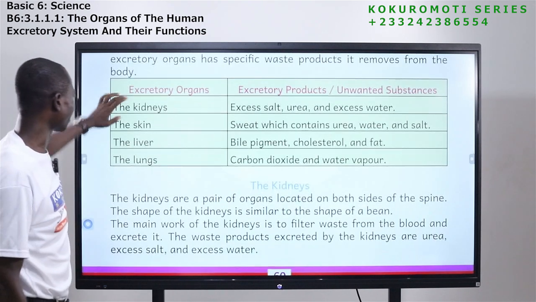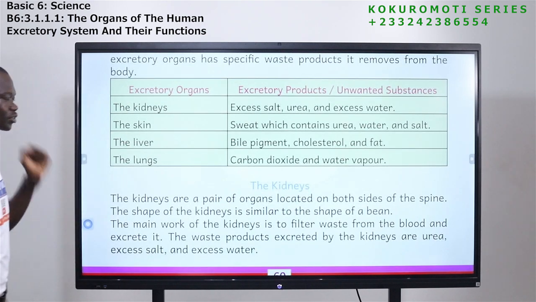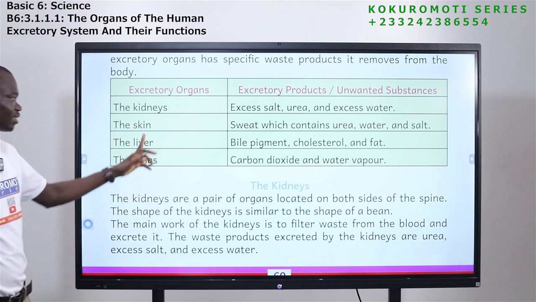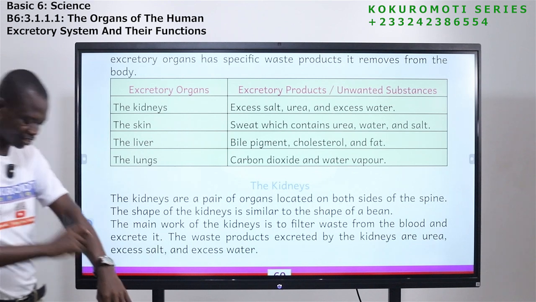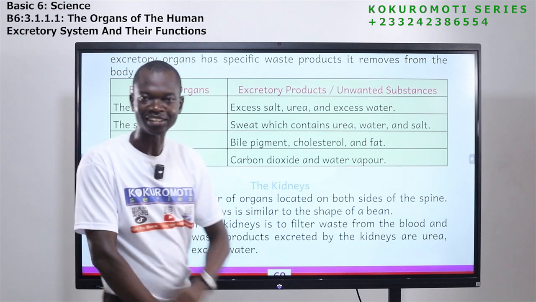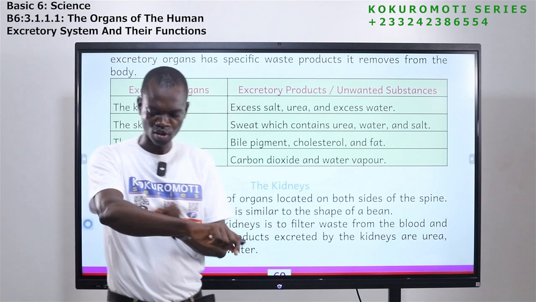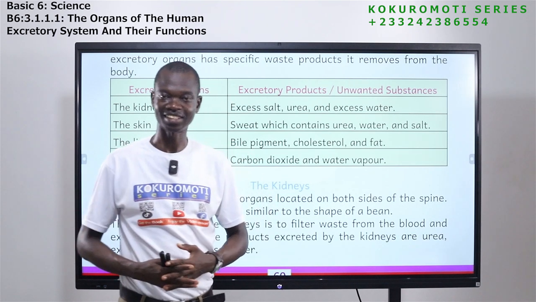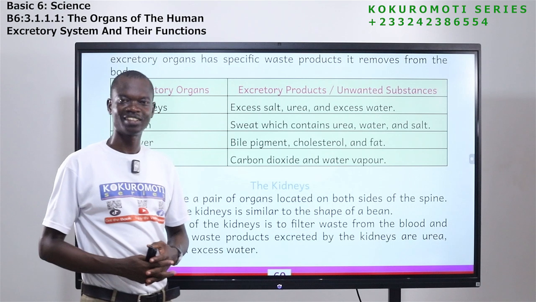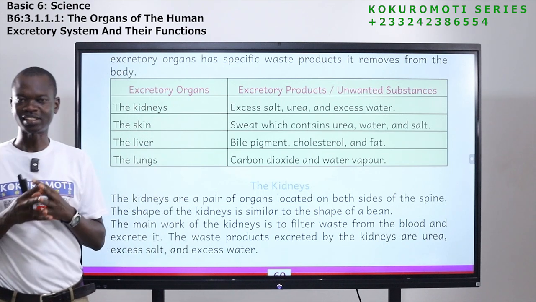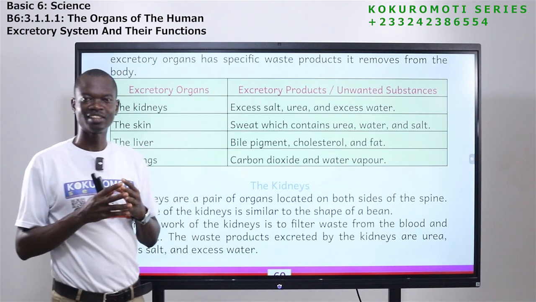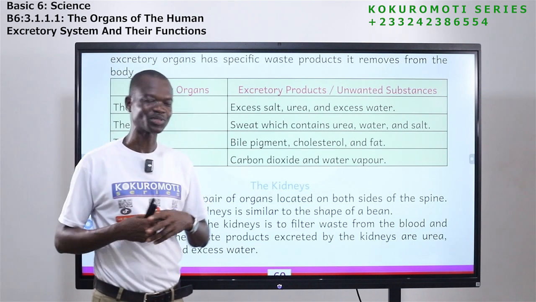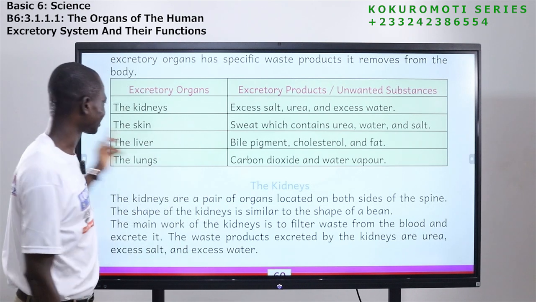Okay, now another excretory organ that also removes waste substances from the body is the skin. The skin, this is the skin. What does it remove from the body? Sometimes we see some water on our skin, we call it sweat. Have you seen it? Sweat, yes, sweat. They are part of the body, but if you see it on your skin, it means the body doesn't need it again, so it has to come out.